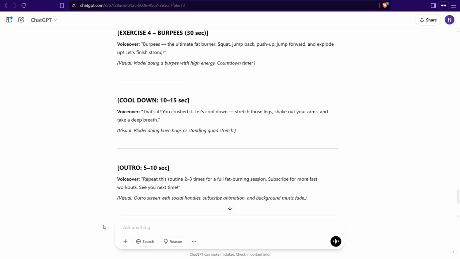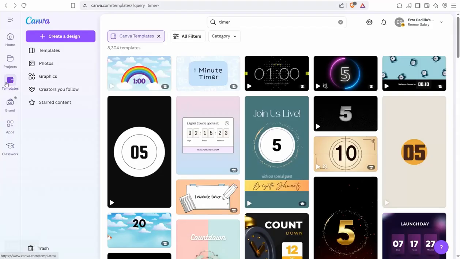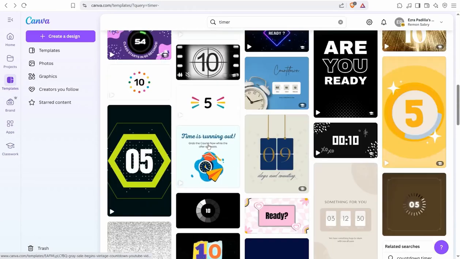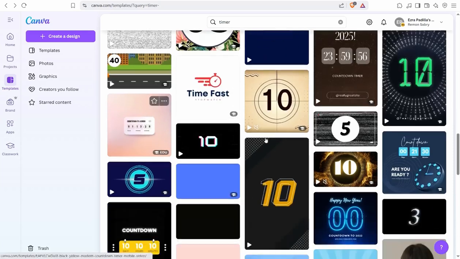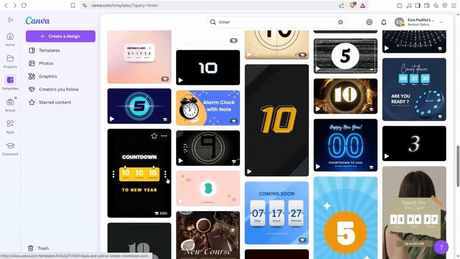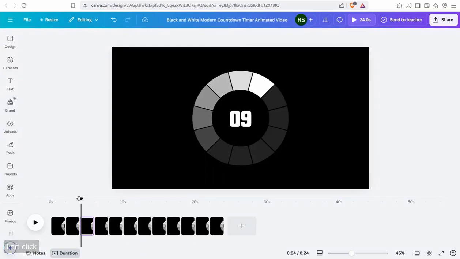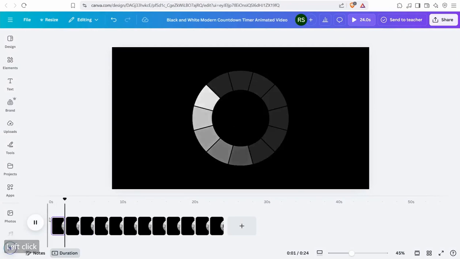So you can head over to the Canva template section and type your timer, and you can find thousands of these templates done for you of these timers, as you see. So you can pick some of them as you like, this template, for example. It could be like this one, just 10 seconds. So you can edit as you like to make it up to 30-40 seconds as you like.